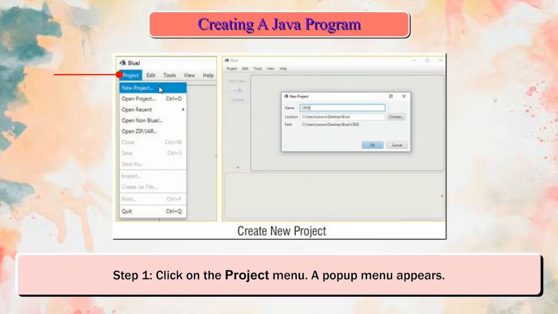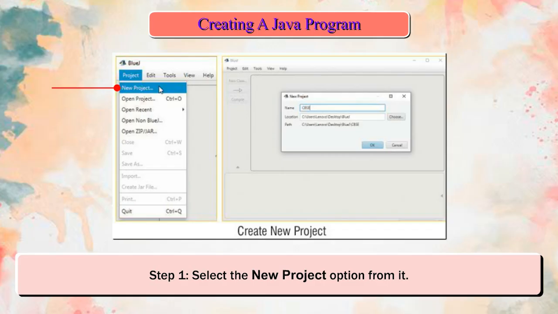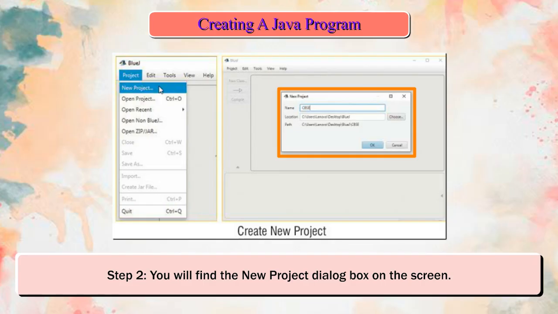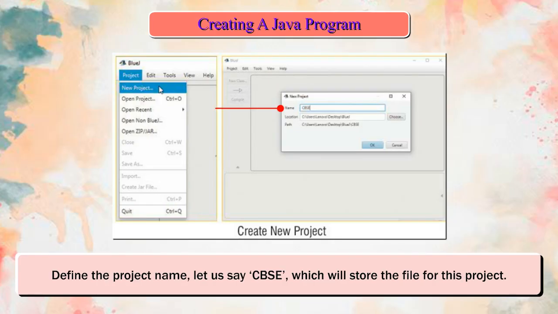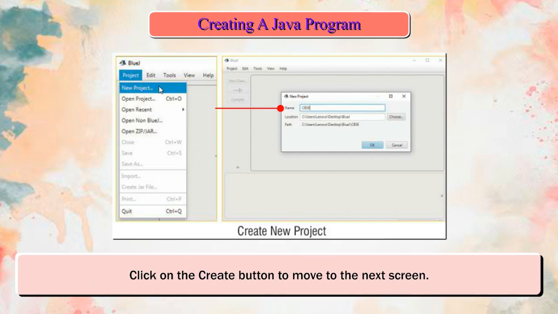Step 1. Click on the project menu. A pop-up menu appears. Select the new project option from it. Step 2. You will find the new project dialog box on the screen. Define the project name, let us say CBSE, which will store the file for this project. Click on the Create button to move to the next screen.